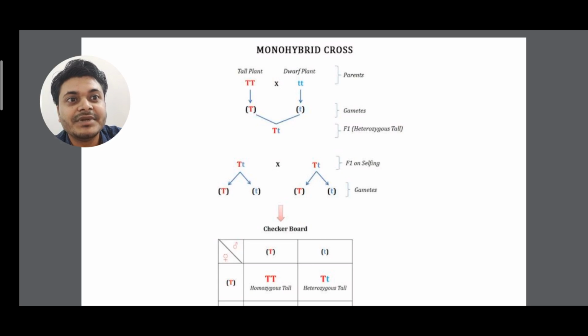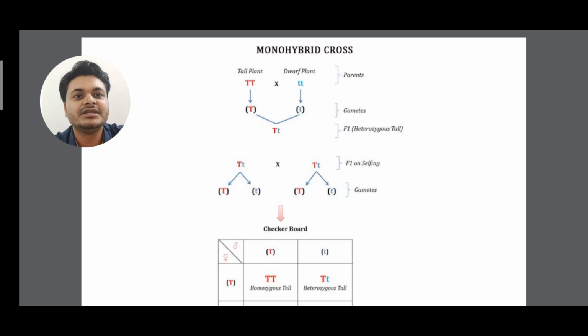So capital T and small t both are homozygous, isn't it? But the F1 hybrid that is produced, capital T and small t, is heterozygous. Here dominant is capital T, that's why the F1 hybrid will be tall. Next, if I do self pollination of that, selfing, this F1 hybrid tall plant is selfed. I have shown it in the previous figure.